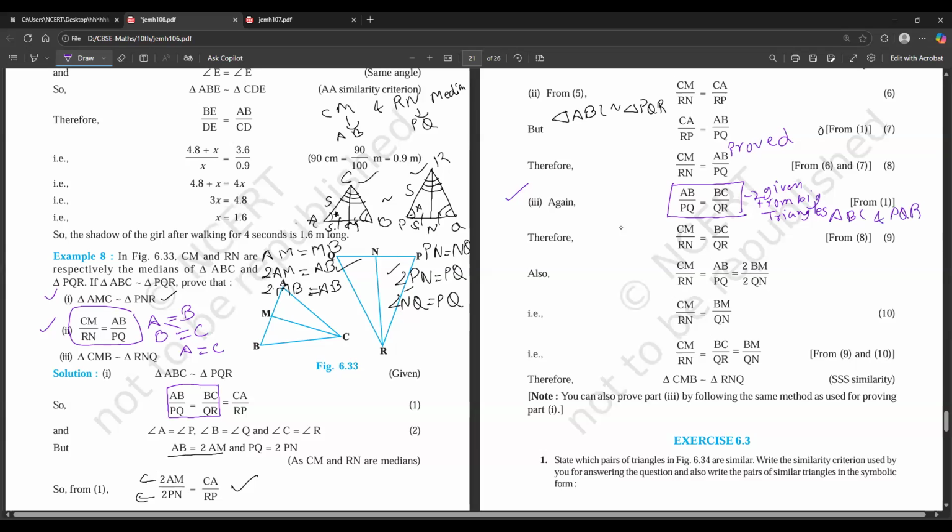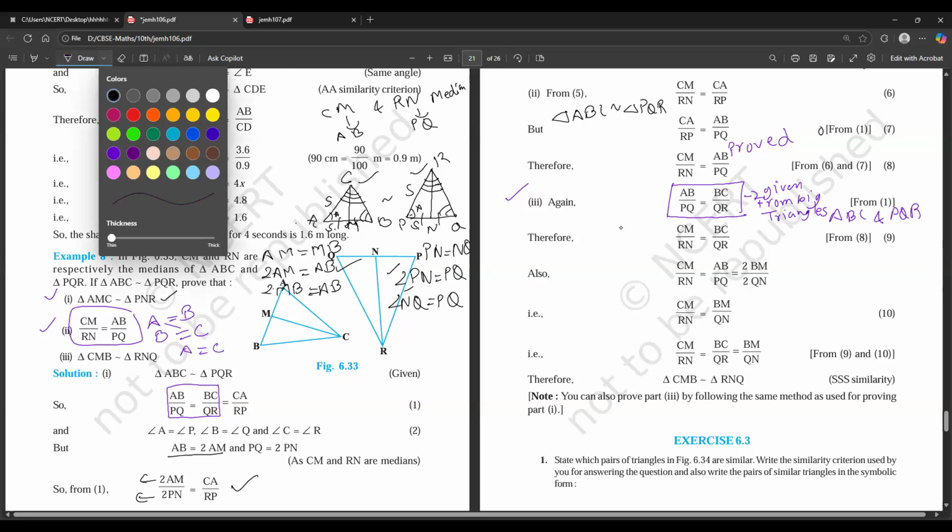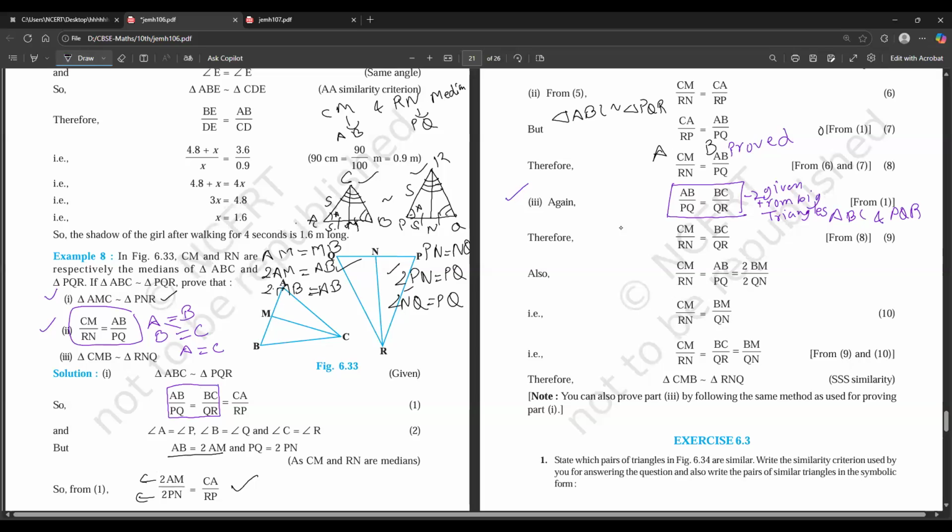Now we can also say that CM by RN is equal to BC by QR. Why? Here we have this thing: this is A, this is B, and this is B, and this is C. So we can say that A is equal to C, which is CM by RN is equal to BC by QR.